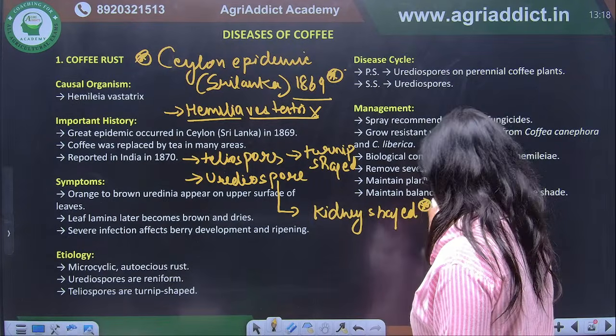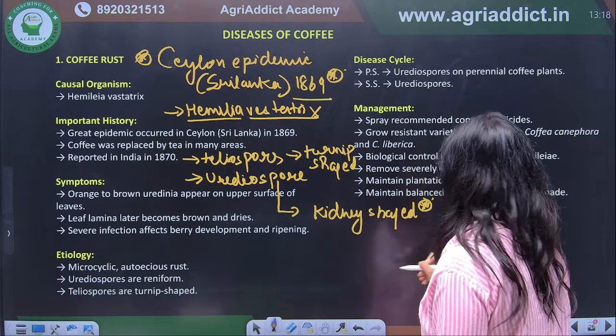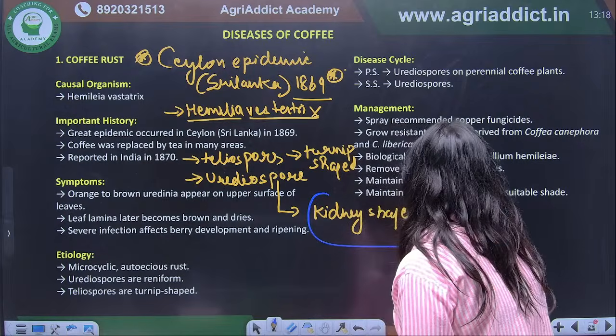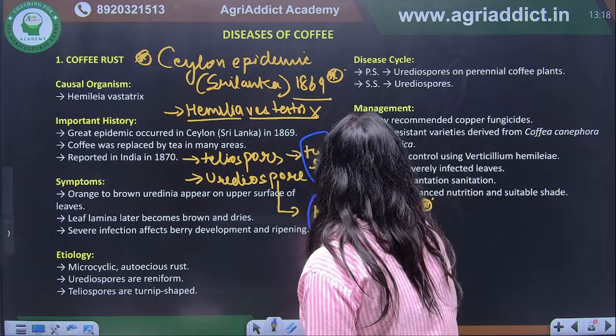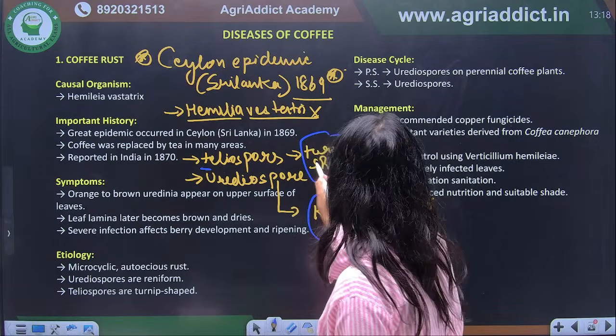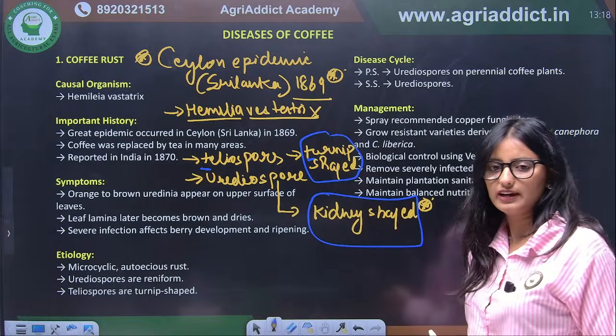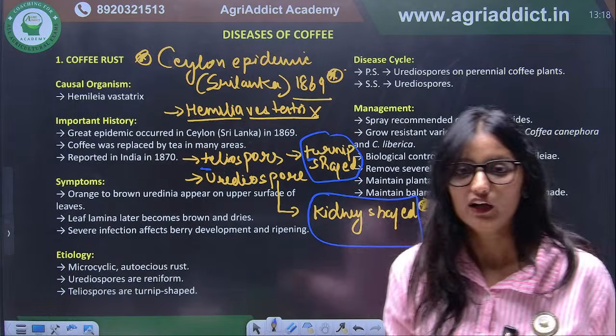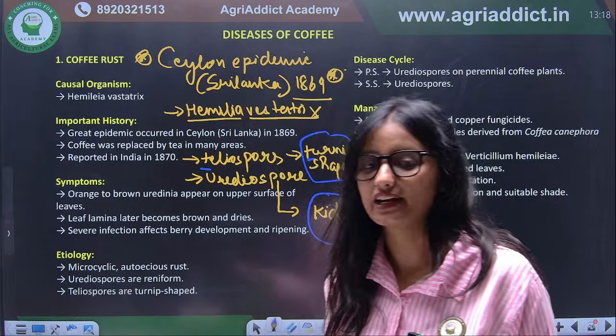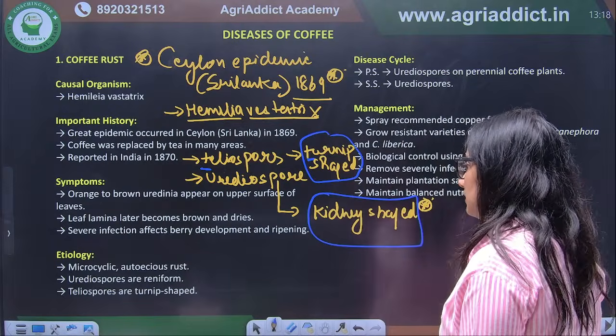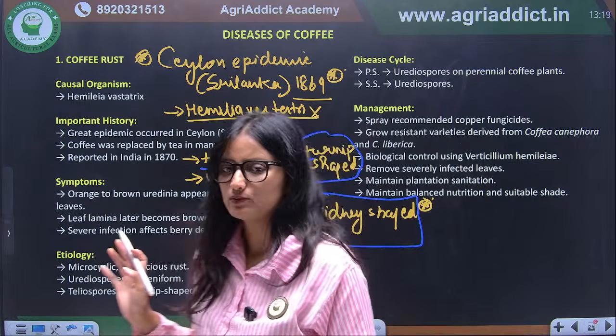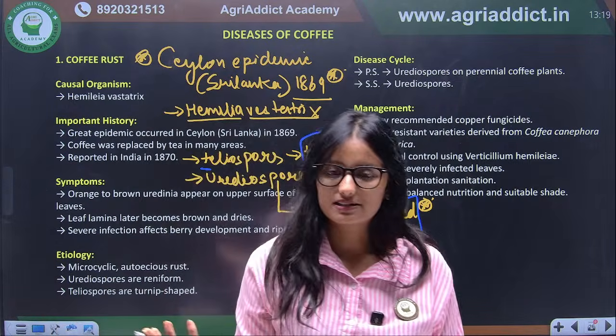That's why this is important. Hemileia is also important for its pathogen. Kidney shaped urediospore, and T means teleo, T means turnip. So its teliospore is turnip shaped. Correct? And the symptoms will be the same. There will be rust pustules on the upper surface of the leaves.